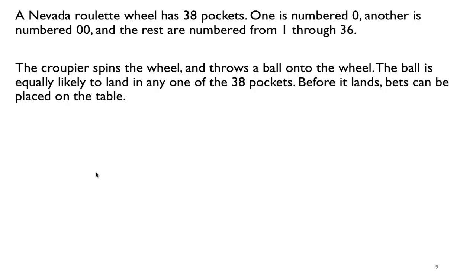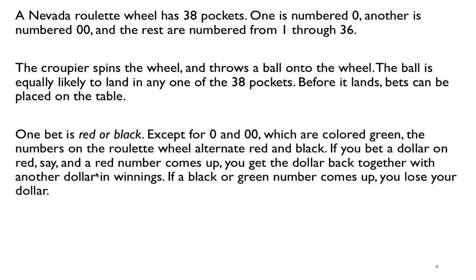It's as if the ball is equally likely to land in any of the 38 pockets. Before it lands, bets can be placed on the table. One possible bet is on color, red or black. Now 0 and 00 are actually green. So 2 of them are green, 18 are red, and 18 are black.